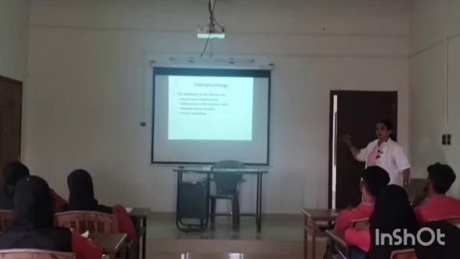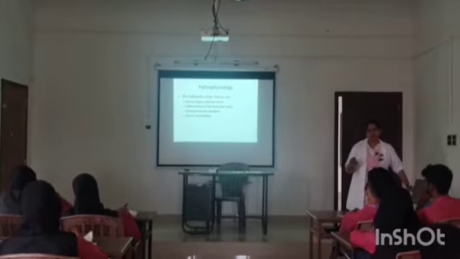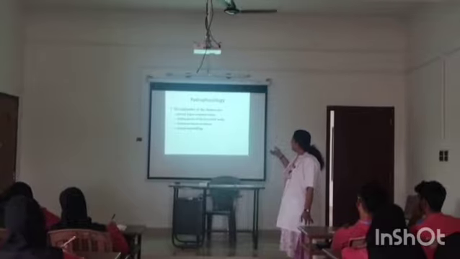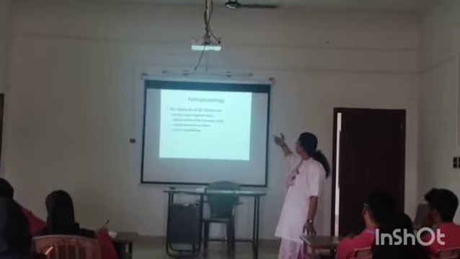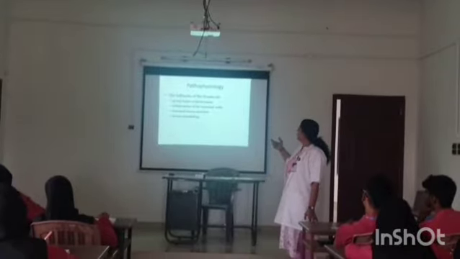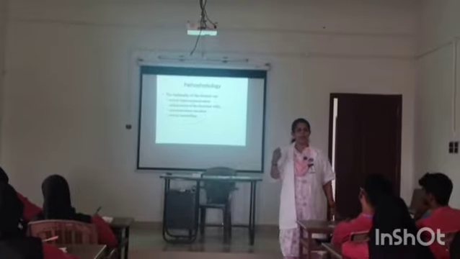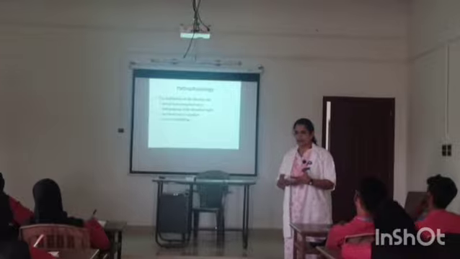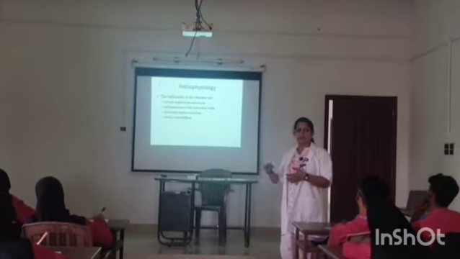Then coming to the important section, that is pathophysiology. Before going into detail, we have to know the important hallmarks of this pathophysiology. They are airway hyperresponsiveness: the individual's airway becomes hyperresponsive to various stimuli.